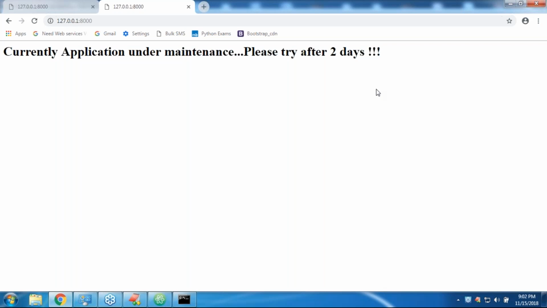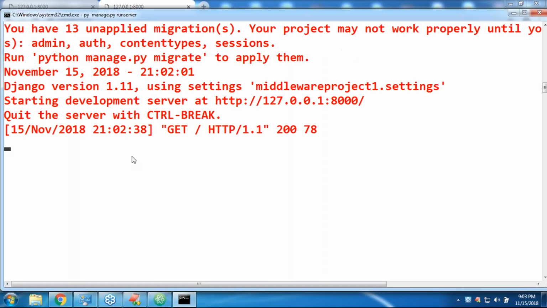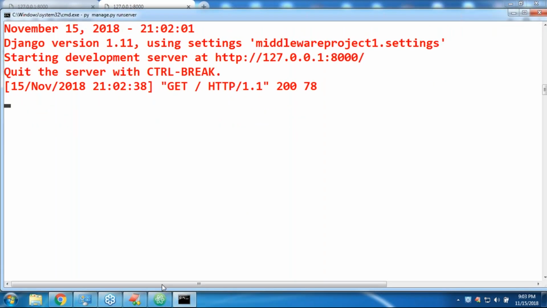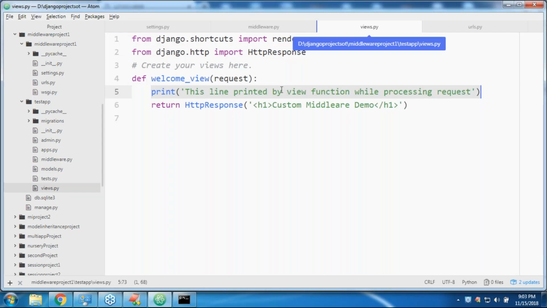Middleware is responsible for deciding whether the request goes to the view function or not. If the request really reached the view function, then you would see the response provided by the view function while processing the request, such a line in the server console. But I'm not seeing such a response, right?